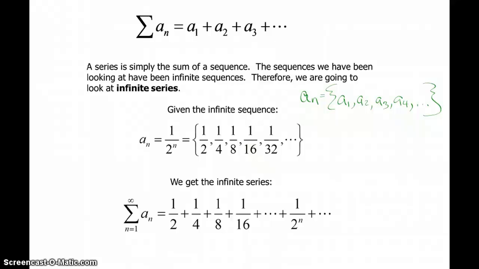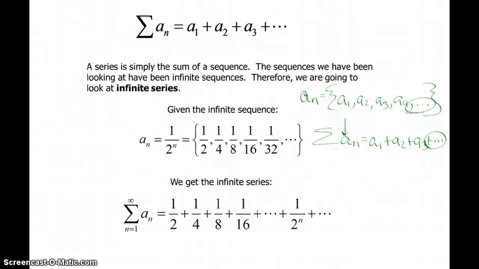If we take all of those elements and we add them together, that's what this Greek symbol means. This says we are going to take the sum of all the elements or terms in this sequence and add them together. That's why it looks like a sub 1 plus a sub 2 plus a sub 3 plus dot dot dot. If we have an infinite sequence and we add all those terms up, it leads us to an infinite series.